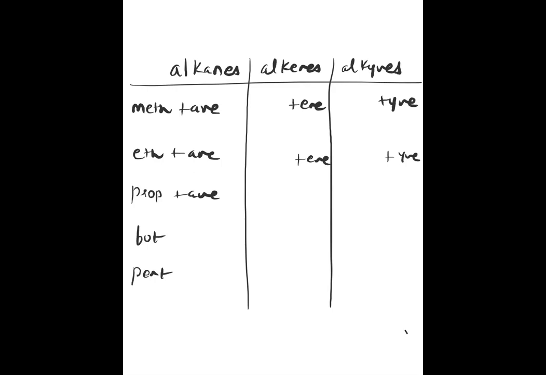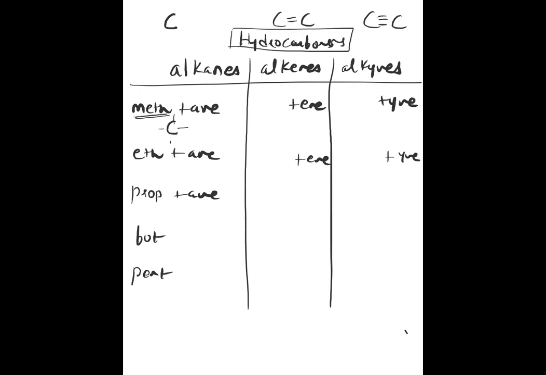So alkane means carbon-carbon single bond will be there. Alkene means double bond will be there. Alkyne means at one place, not all the places, a triple bond. Okay. For example, meth means 1 carbon anyway, so other things will be satisfied by hydrogen. These are all hydrocarbons, so either it will have hydrogen or carbon. Okay. 3 types of hydrocarbons.